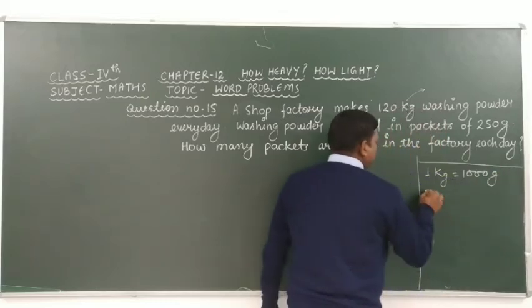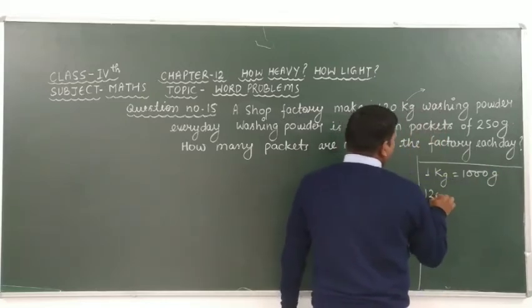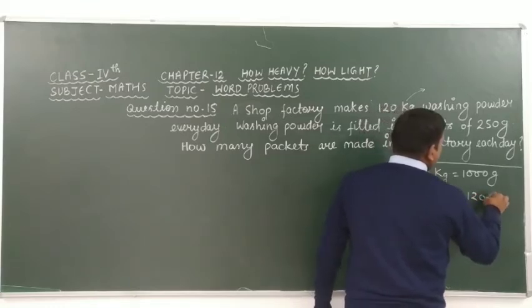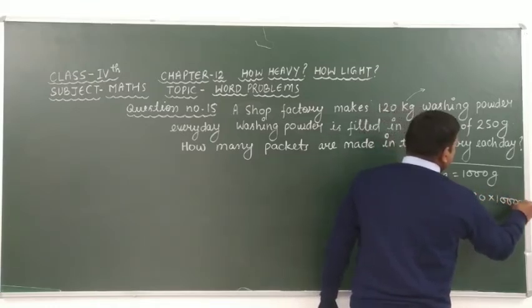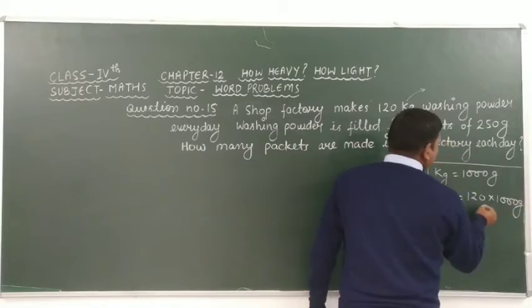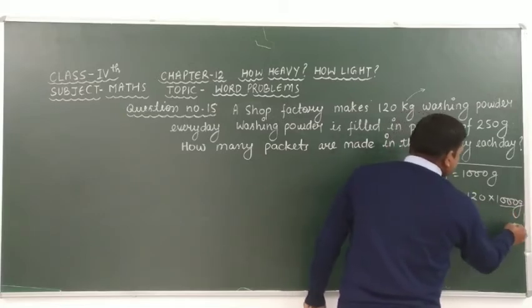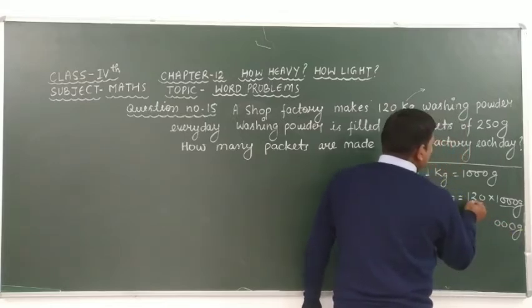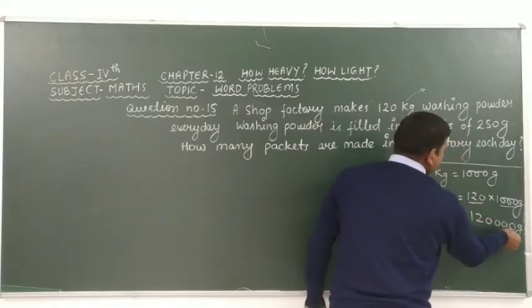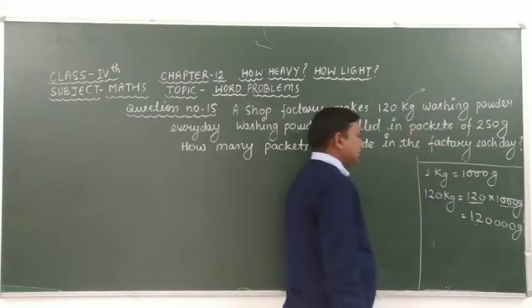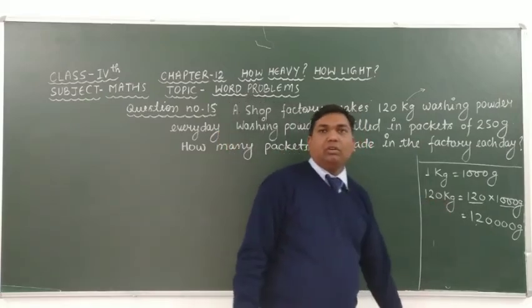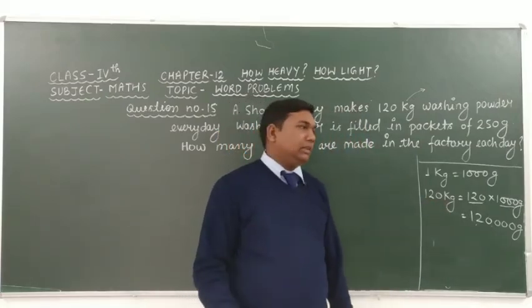Then 120 kilogram is equal to 120 into 1000 gram. Here we write 120 as same, then we get 1,20,000 gram. It means that 120 kilogram is equal to 1,20,000 gram.